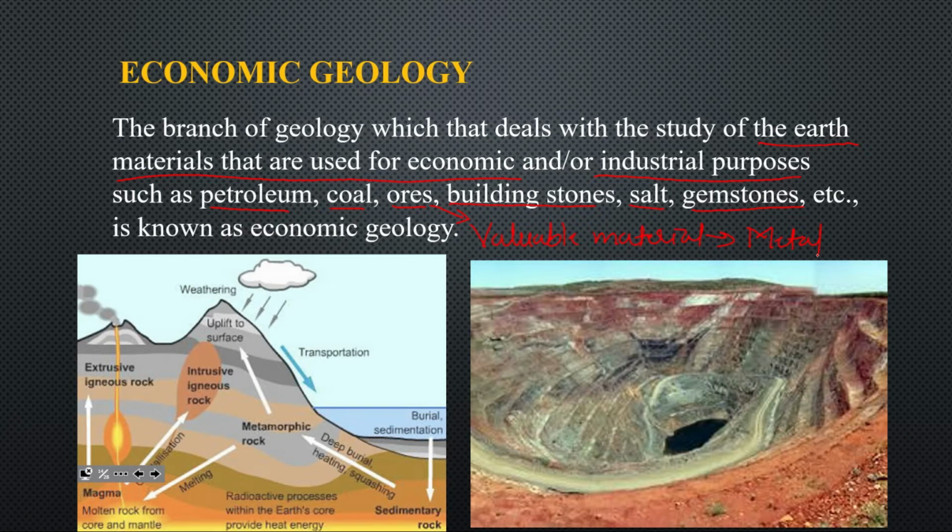Suppose this is an ore which has an important mineral. By a chemical process or some other process, we extract some metals, that may be iron, copper, gold, silver, aluminum. So we extract some valuable metals from this ore. So an ore contains one or more metals or valuable minerals.